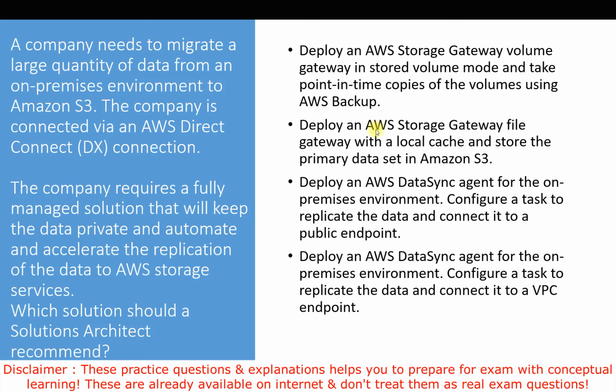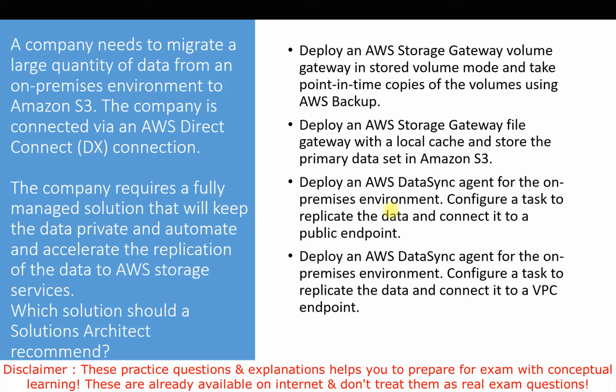So let's talk about the first, second, and fourth options now. Before that, understand that these options belong to either AWS Storage Gateway or AWS DataSync. AWS DataSync can be used to automate and accelerate the replication of data to an AWS storage service.